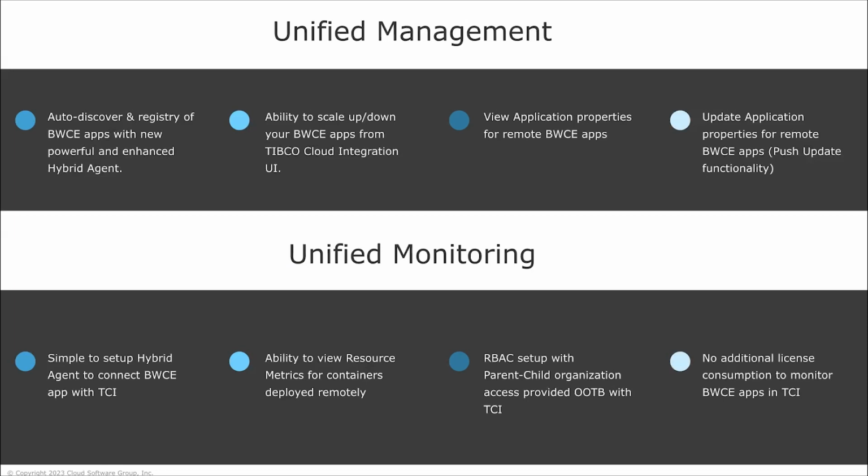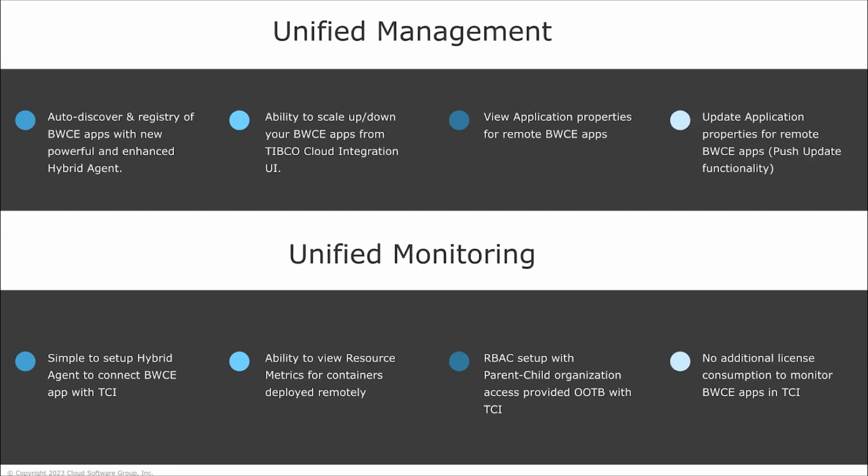Once you deploy these newer applications in the same cluster, the hybrid agent will auto discover them and register them automatically with your TCI account. The next capability that we provide with unified management is to scale up or scale down your BWC application from TCI UI. You don't have to come to any AWS or any Kubernetes dashboard. Let's say if you see much load in TCI or find that CPU usage is very high, you can simply scale up or scale down your application from TCI UI itself and it will create the new instance or another pod on the same AWS or Azure account.